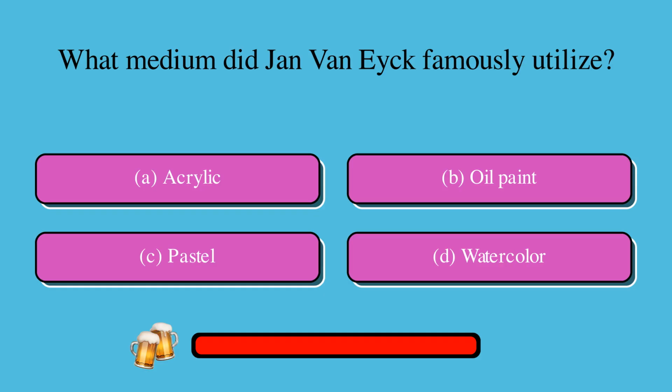What medium did Jan Van Eyck famously utilize? Is it A. Acrylic, B. Oil paint, C. Pastel, or D. Watercolor? The correct answer is B. Oil paint.